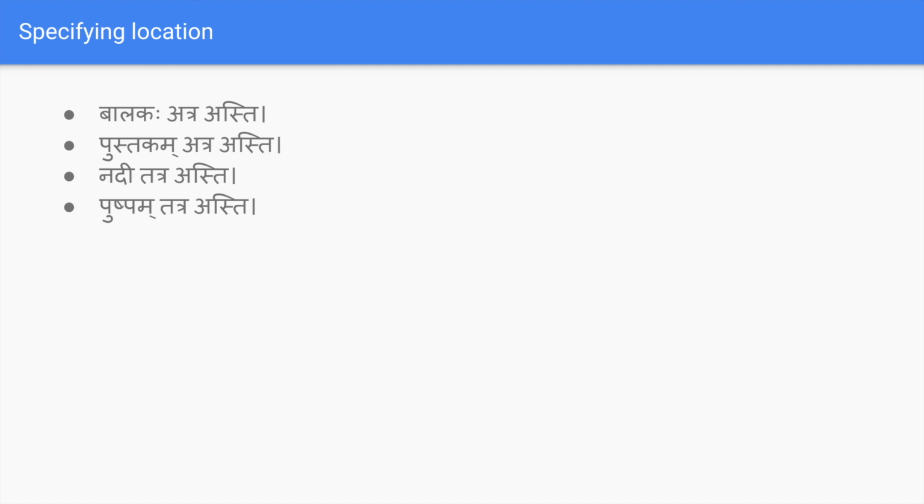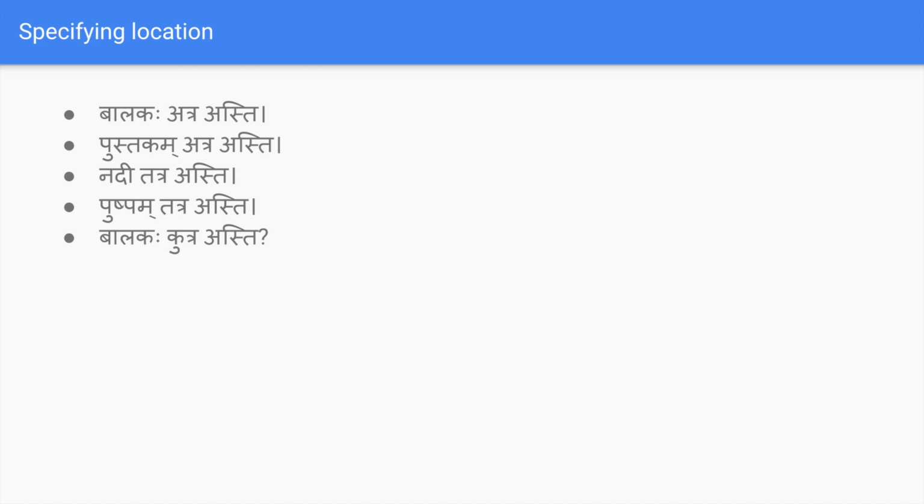And the balika tatra asti, the girl is there. So basically here and there, if you use them, they solve most of the conversational purposes. Like atra means here and tatra means there. And the question could be where. Balakaha kutra asti, so where is the boy? Kutra is the question.